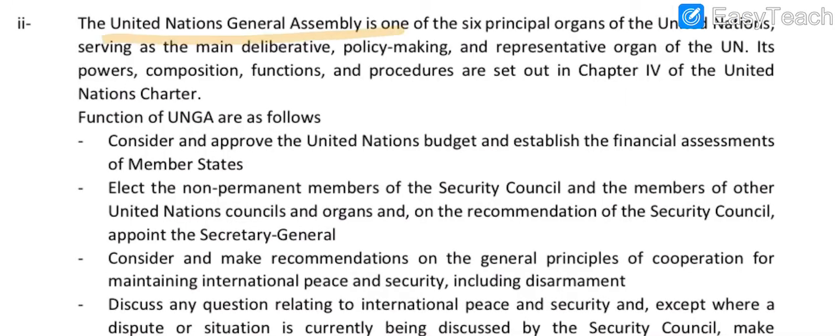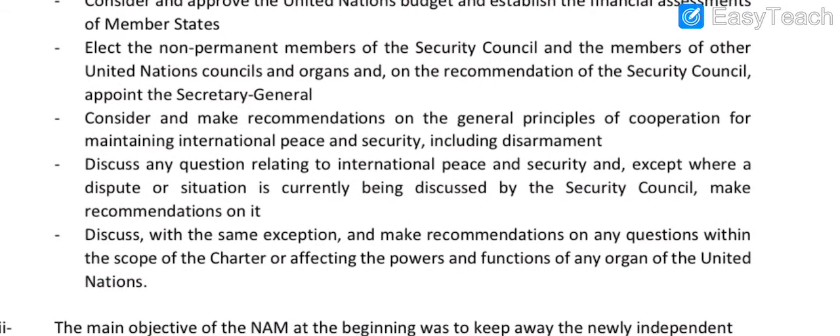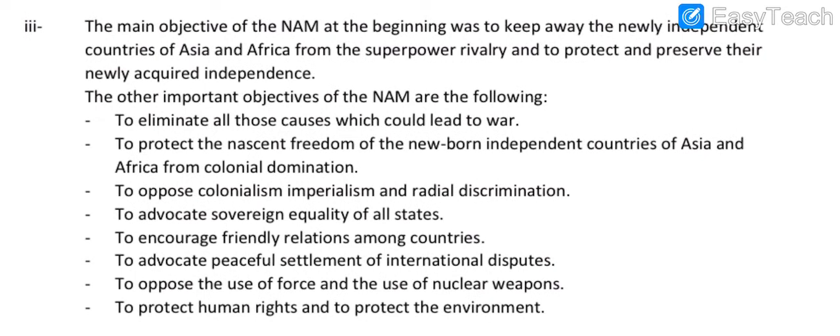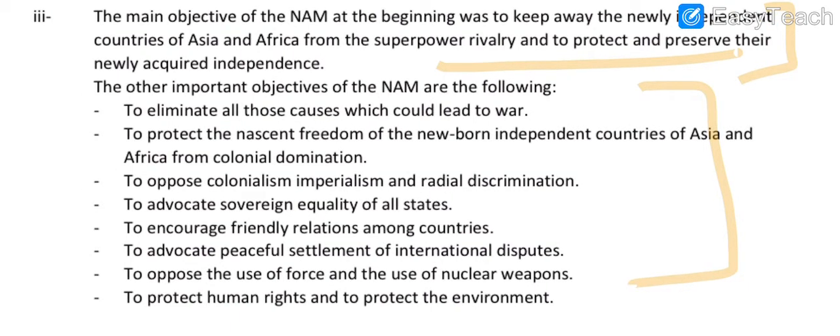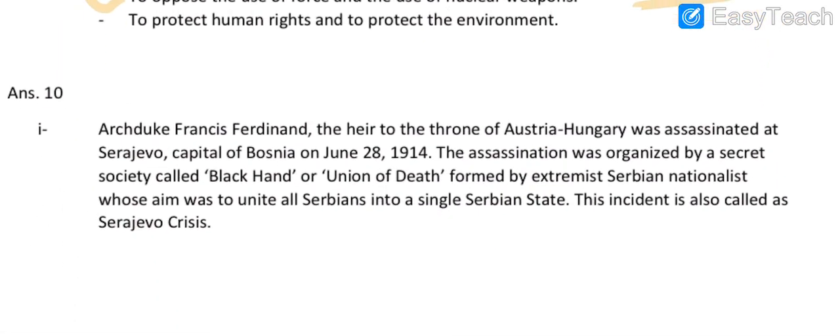Now, the United Nations General Assembly. It is one of the organs of the United Nations. What are their work and what are the functions of the UNGA is given over here. These are the functions. After that, moving to the third part, that is NAM, the Non-Aligned Movement. What are their objectives are given over here in this part. Please note this. Coming to the last, that is the picture study question.